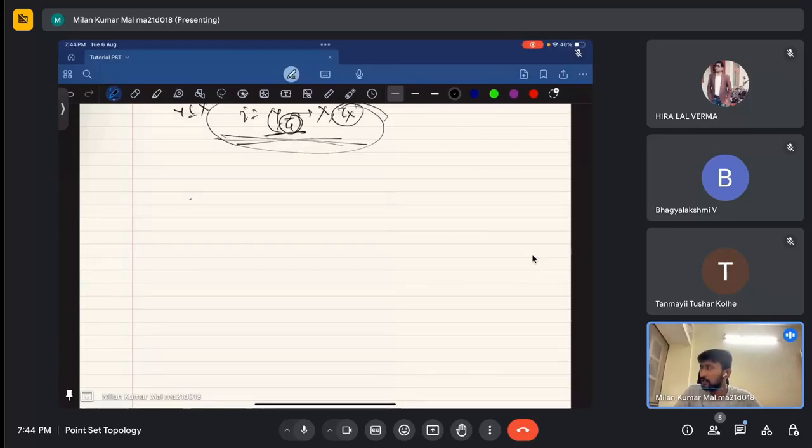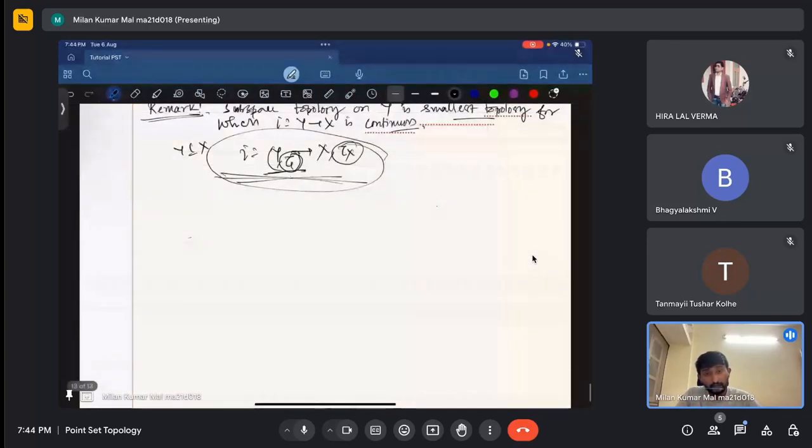For example, I just want to give a non-continuous function. Let f be a function from R to R, and give f of x equals x, where R is a subset. This is the inclusion function. I have to check whether the inclusion function is always continuous or not.